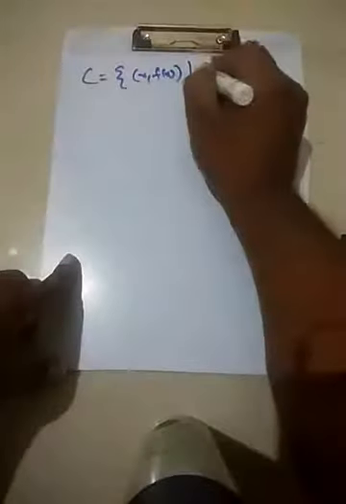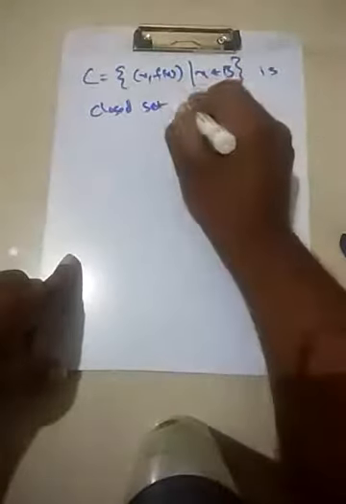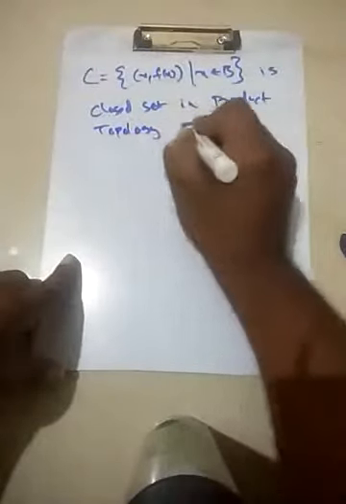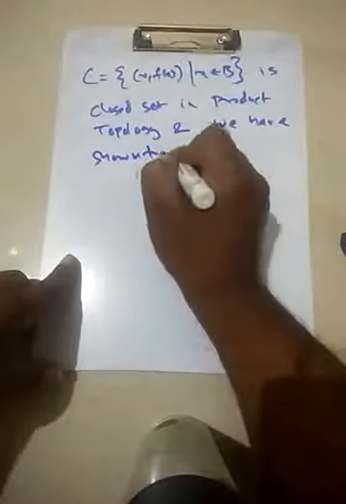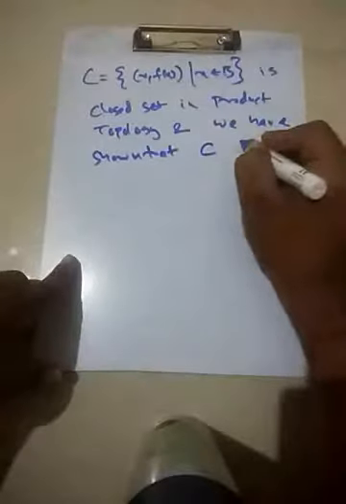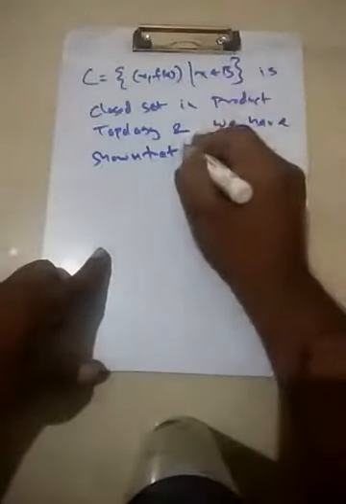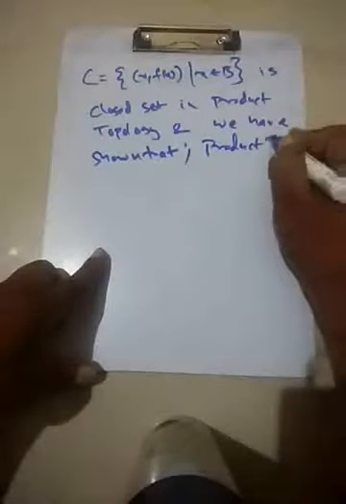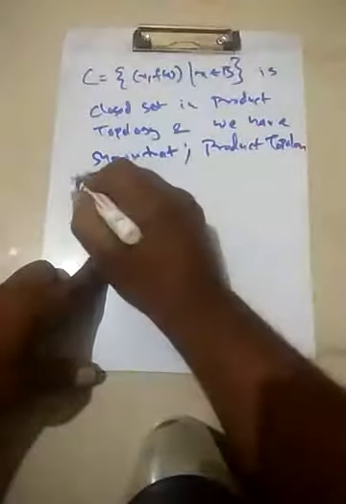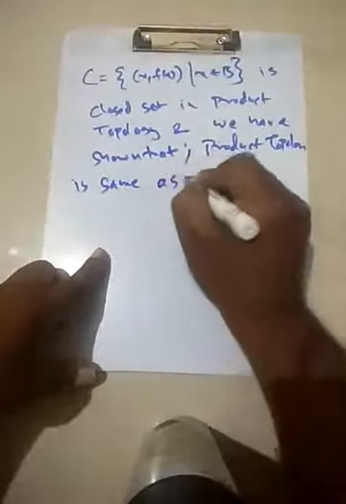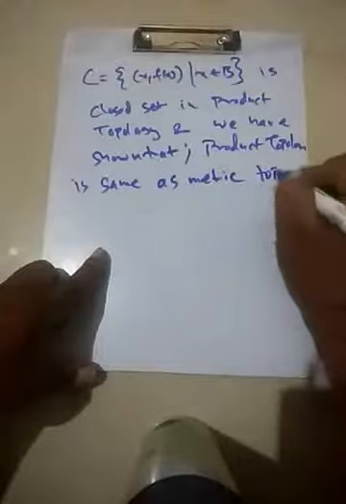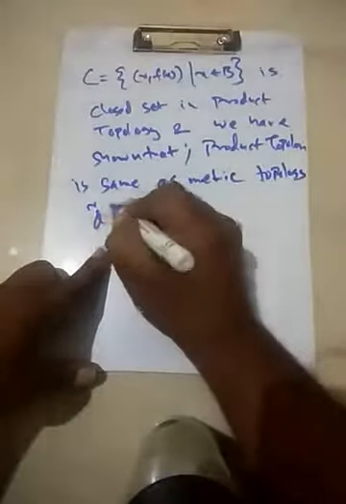The set C is closed set in product topology, and we have shown that the product topology is the same thing as the metric topology d tilde.